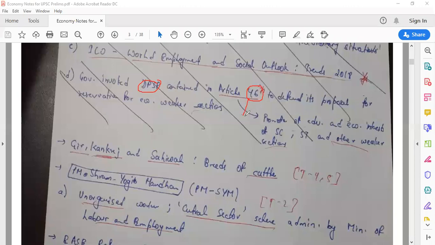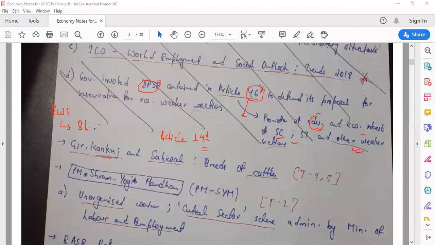So they can directly ask you in prelims, what does Article 46 deal with? And remember, they have asked about Article 141. So they can ask you anything here. So what is Article 46? Article 46 talks about promotion of education and economic interest, not only of SC/ST, but even other weaker sections, which the government is claiming EWS is.